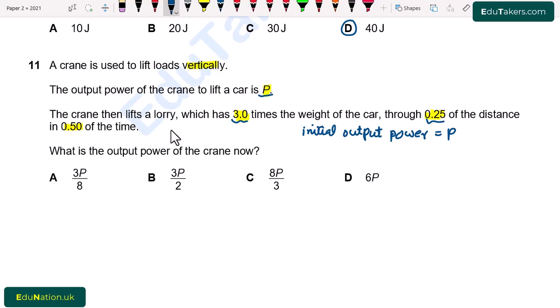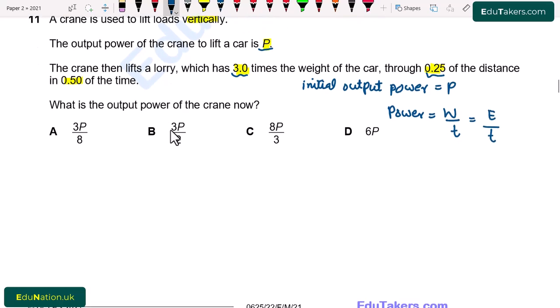So first of all, we know that power is work over time, or rate of transfer of energy. So I simply write here power is equal to work over time, or it is equal to energy over time. Work is equal to the product of force and distance. So I write here force times distance divided by time, which is equal to power. Here force is equal to mg, that is also equal to weight. So I simply write here mg d over time.